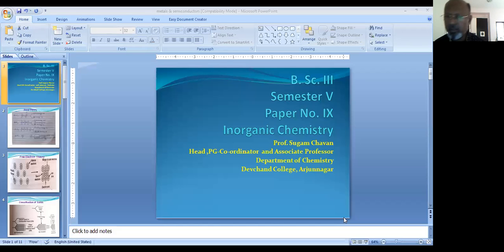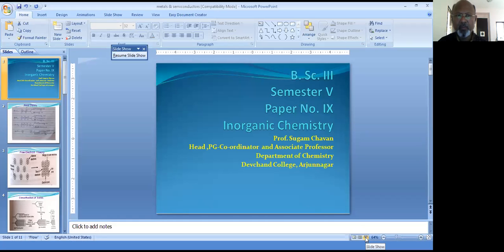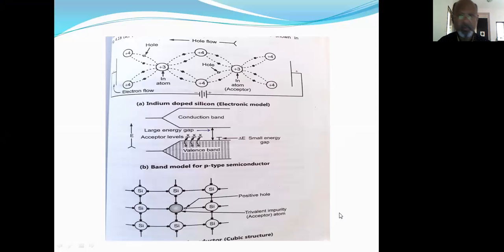Now, if we look at the second type, it is known as the intrinsic type of semiconductor. In intrinsic semiconductors, we have a pure silicon crystal or germanium crystal, silicon having atomic number 14, germanium having atomic number 32.